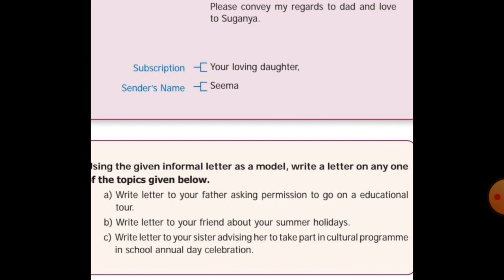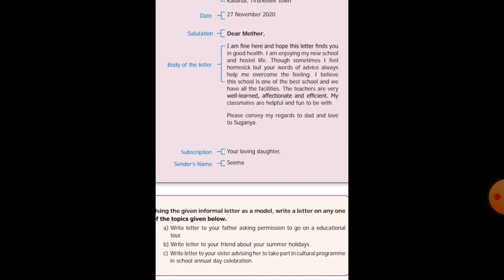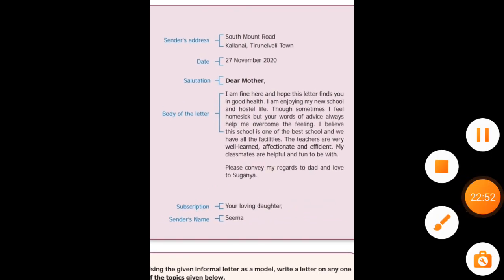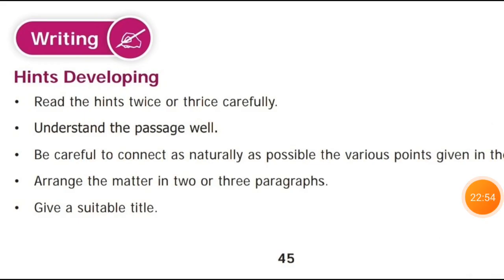So you have to learn the formal letter and informal letter. Dear students, before we saw hints, formal letter and informal letter. Now we are going to see the comprehension or composition about writing. What is the writing? Hints developing. We are going to learn about hints developing.